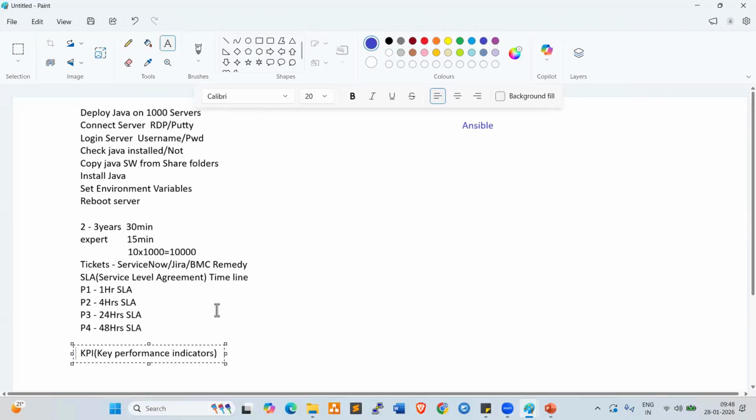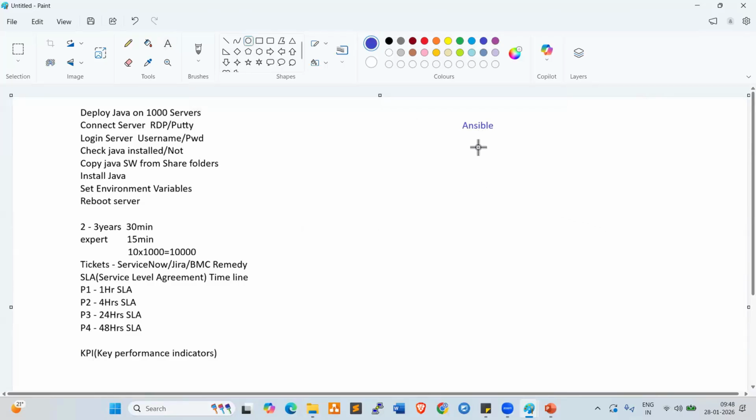So to avoid all these issues, currently we are using advanced tools like Ansible. By using Ansible, we automate the activities. Within 1 minute, we can deploy Java on n number of servers, not only 1,000 servers, not only 10,000 servers, within a minute by using Ansible, right? So let's try to understand the same requirement. How can we achieve it using Ansible?